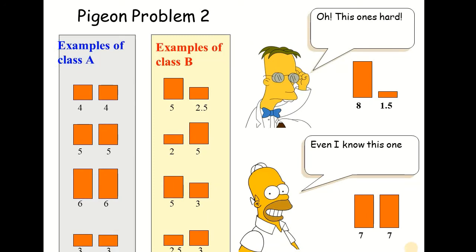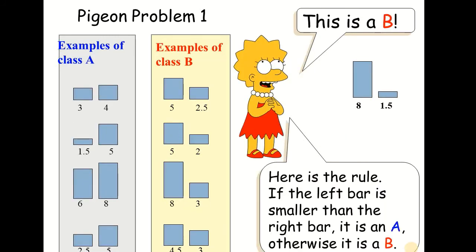So now we get to another problem, that is the pigeon problem 2. Again, we are given instances that are being labeled as A and B. These instances that are already given in class A and B are basically the ground truth. Ground truth in pattern recognition is something that you trust. If you do not trust these values or their labels, then it's very hard to identify patterns. So we need to have something that we can trust so that based on it, we can learn something new.